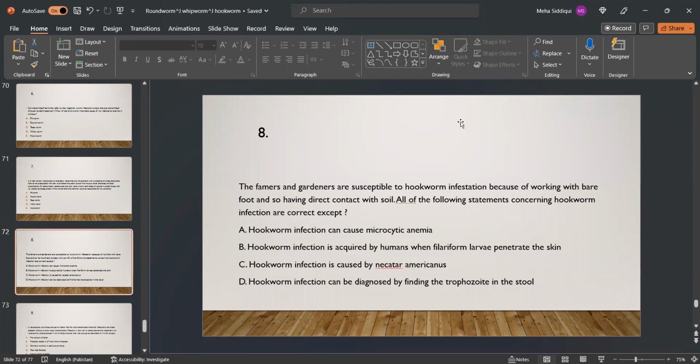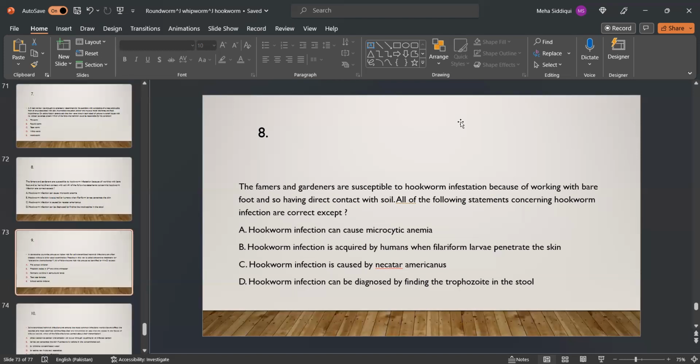C. Hookworm infection is caused by Necator americanus. D. Hookworm infection can be diagnosed by finding the trophozoite in stool. Any guess? D is the right option.